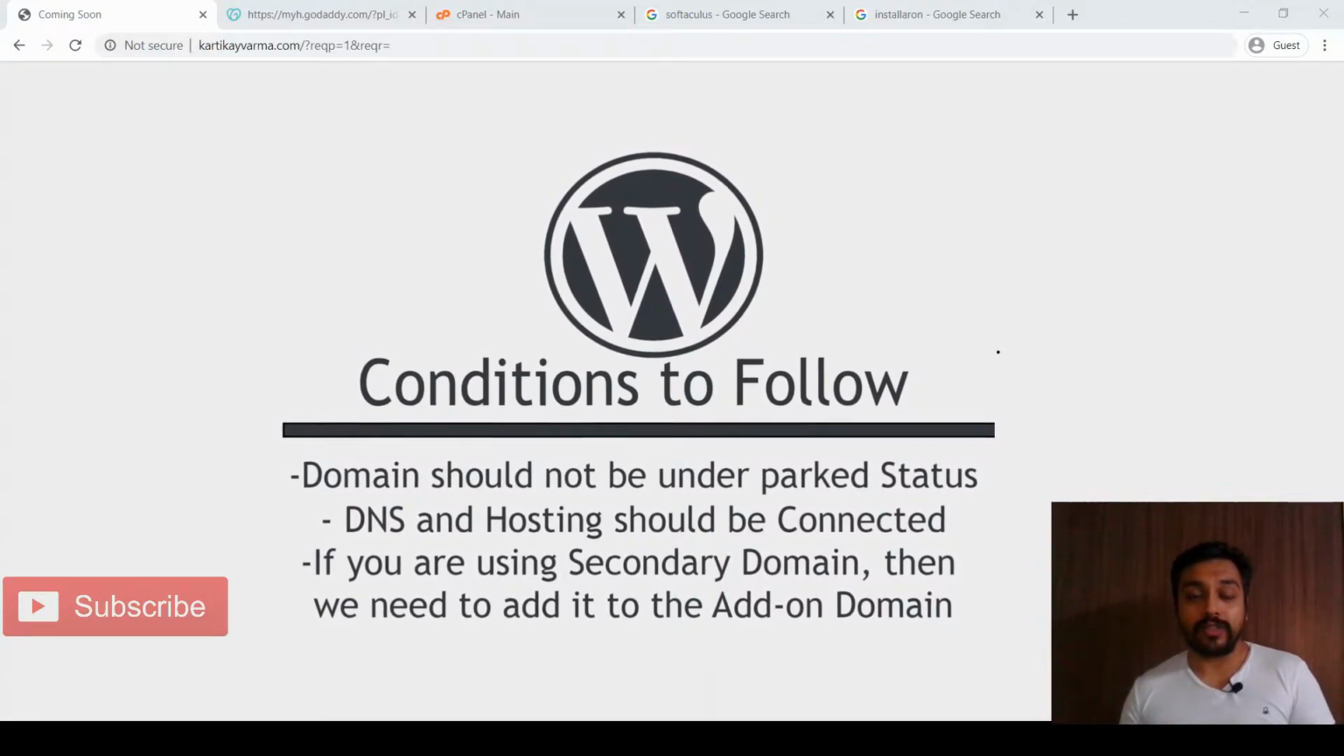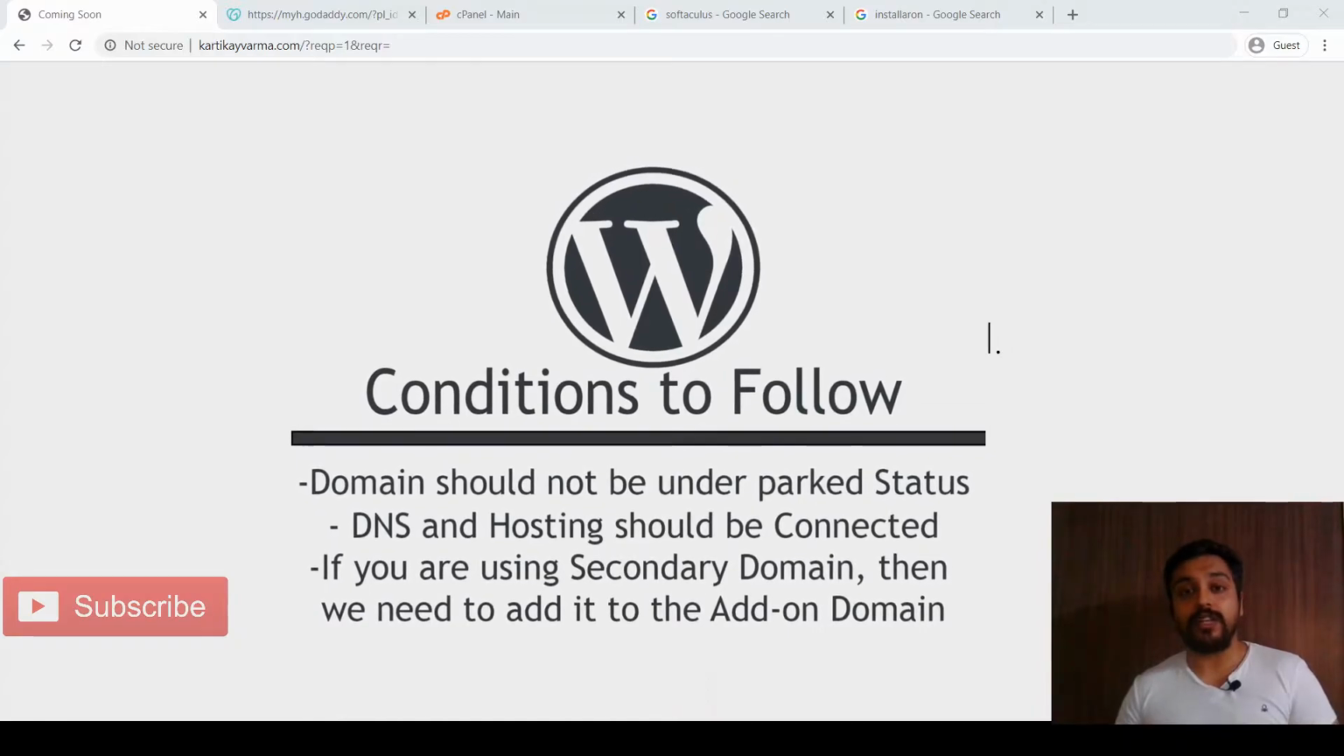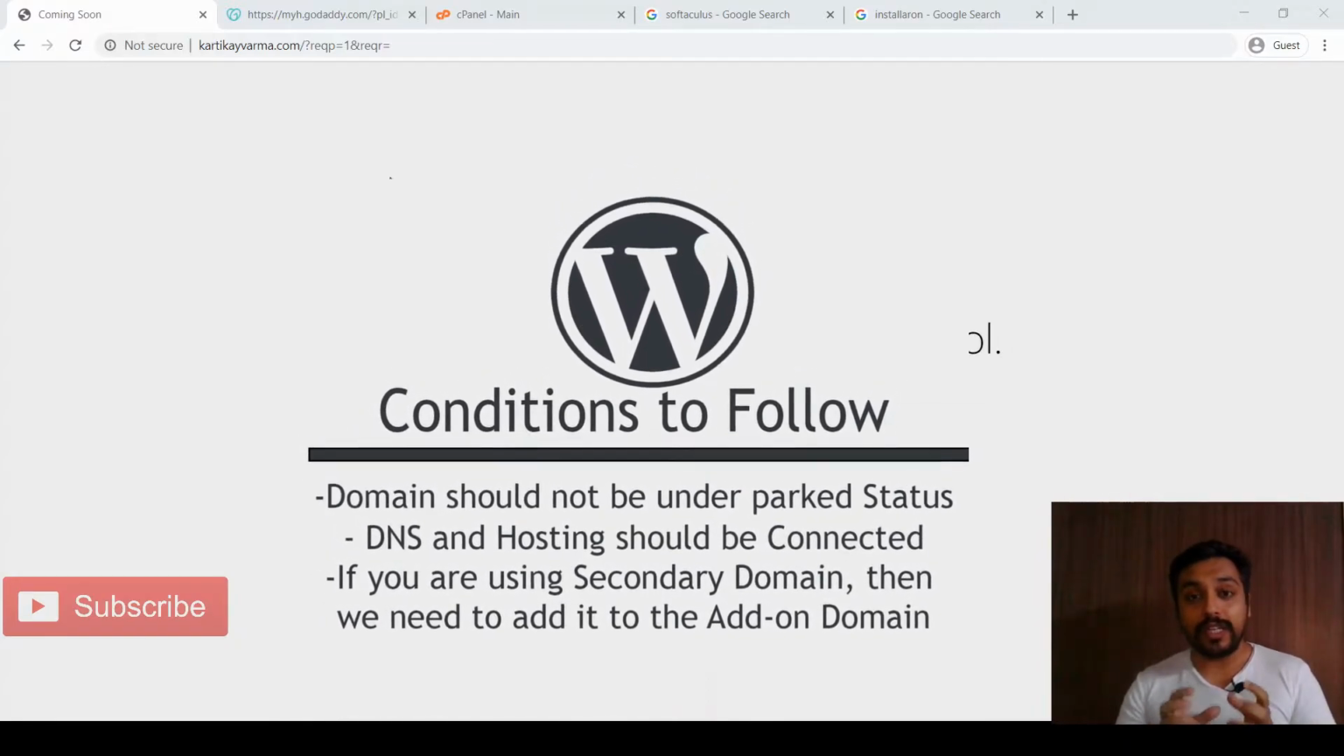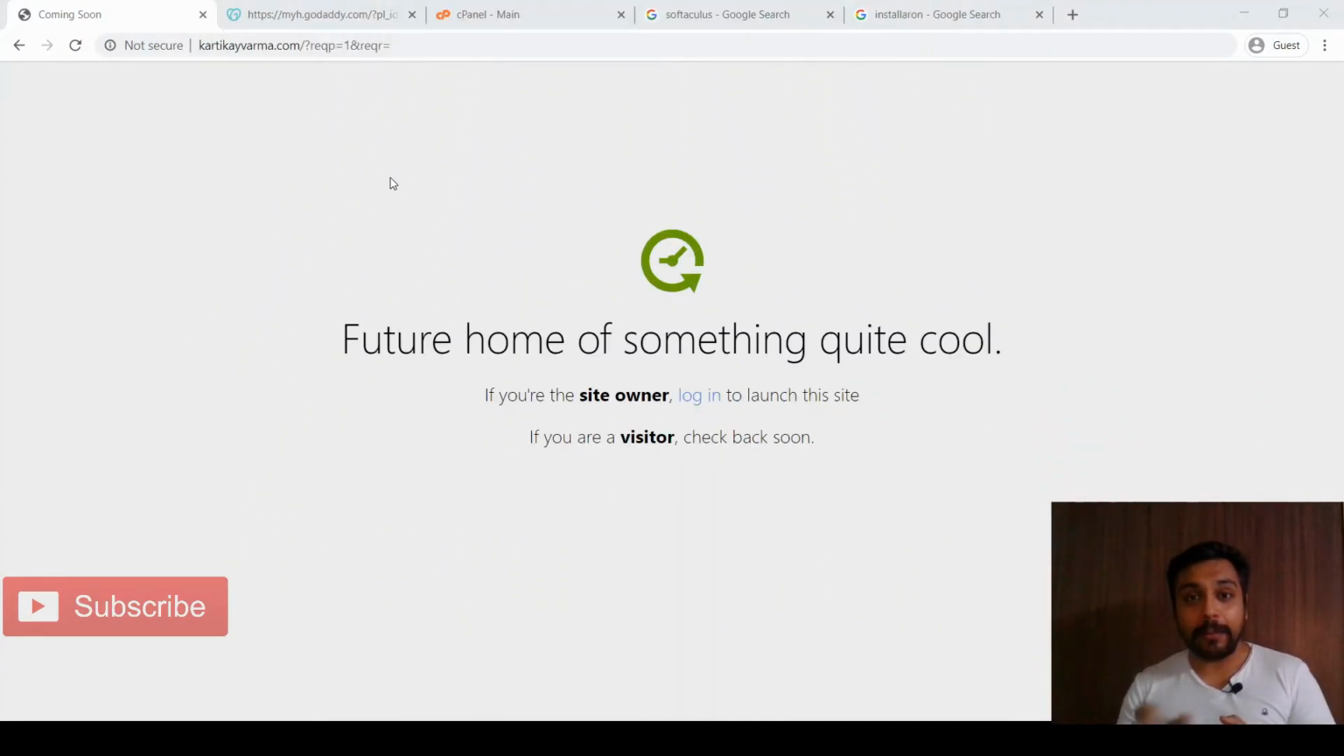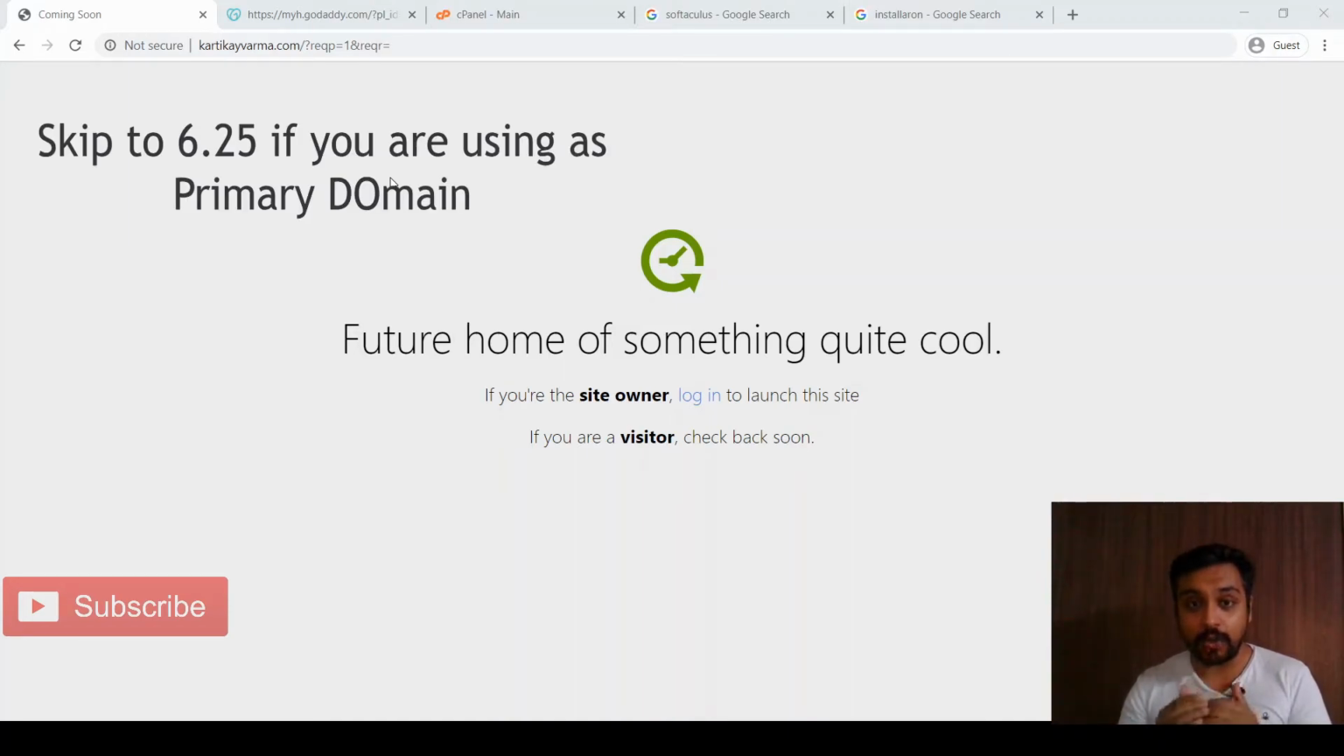with your hosting. And you have purchased a new domain for this website, so you need to add a domain name onto the add-on domains under cPanel. Let's first understand how we do that.